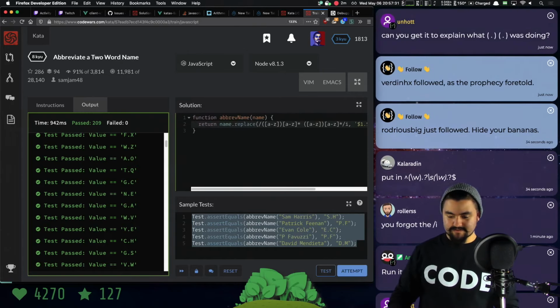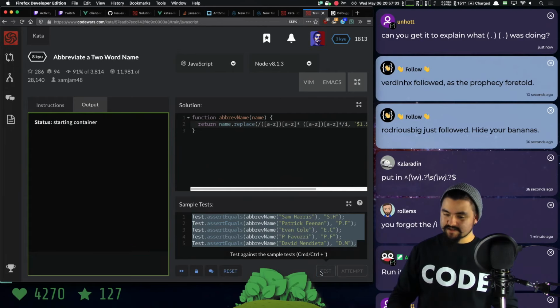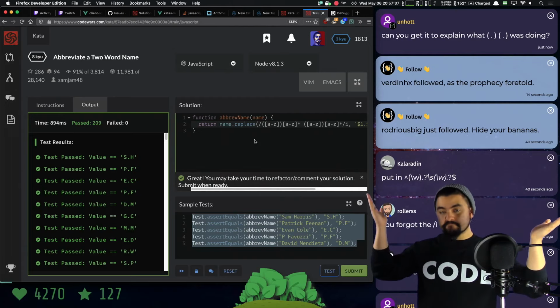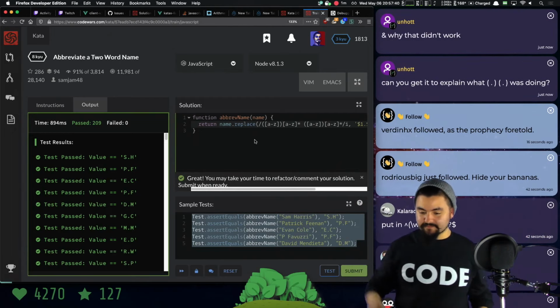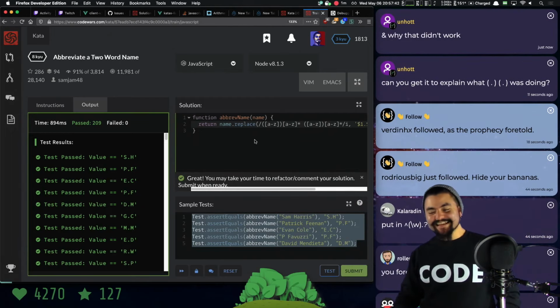Will this work? Test. It works for the test cases. Does it work for all of the cases? Not bad. Not bad. Yeah, I'll explain that.